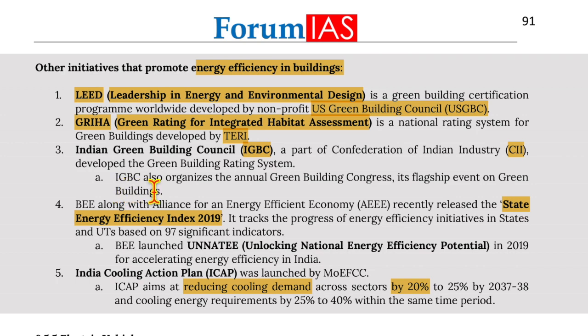Now, the Indian Green Building Council also organizes the annual Green Building Congress, its flagship event on green buildings. BEE, along with the Alliance for an Energy Efficient Economy, that is AEEE, recently released the State Energy Efficiency Index 2019. It tracks the progress of energy efficiency initiatives in states and union territories based on 97 significant indicators. Now, BEE launched UNNATEE, that is Unlocking National Energy Efficiency Potential, in 2019 for accelerating energy efficiency in India.